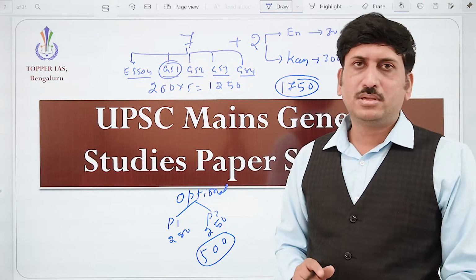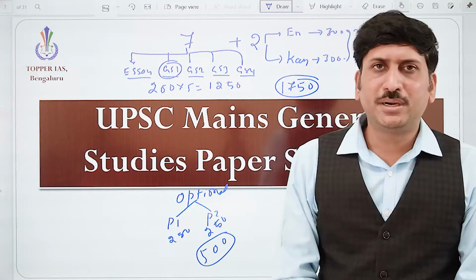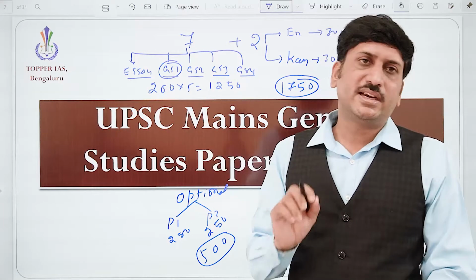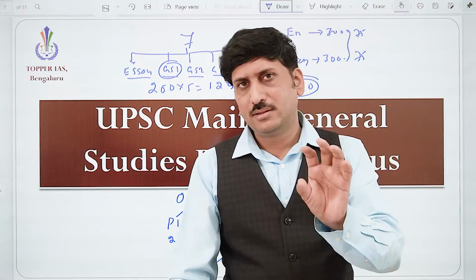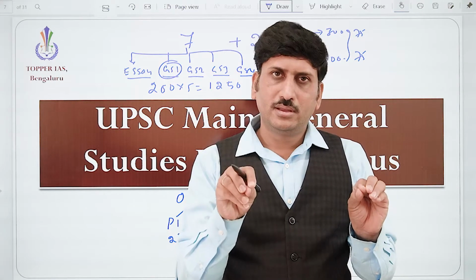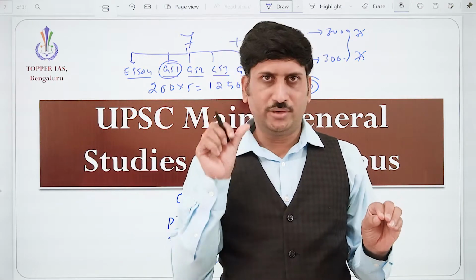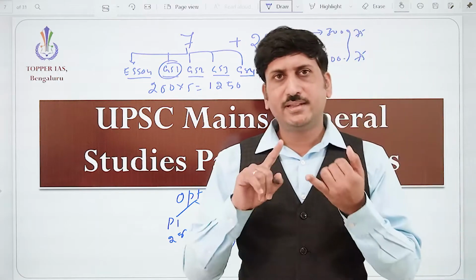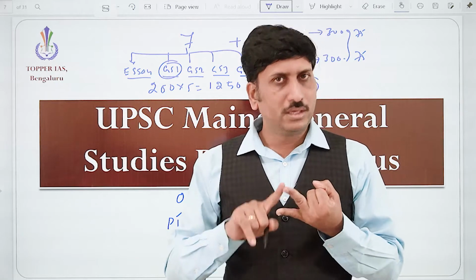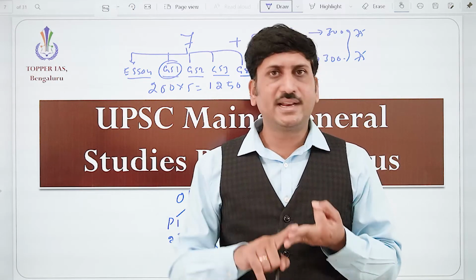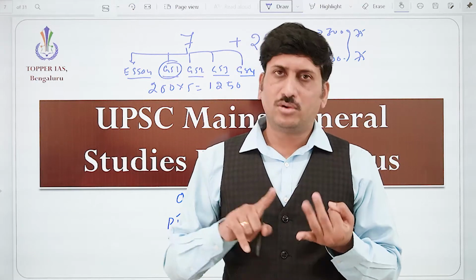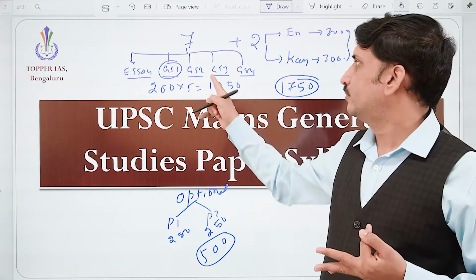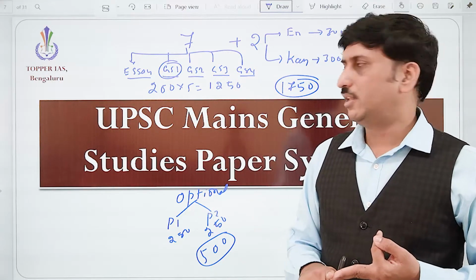Again I tell you that in general studies paper 1 you'll have history, society and geography. Similarly in general studies paper 2 you can see constitution of India, governance or social justice, and international relations.